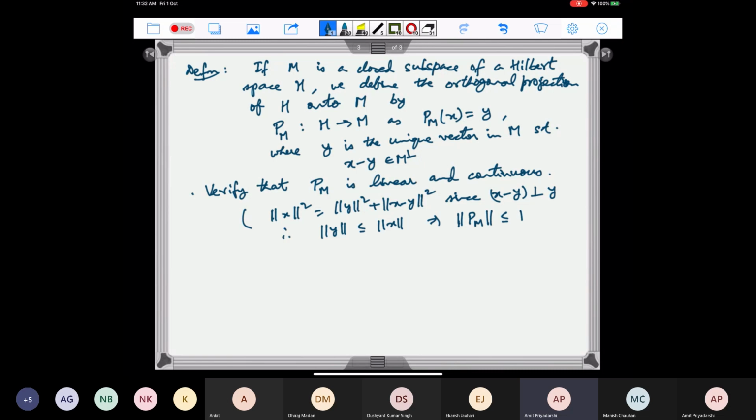So if X belongs to M, then PM of X is equal to X itself, because X can be written as X plus 0. So the norm of this orthogonal projection is in fact equal to 1.